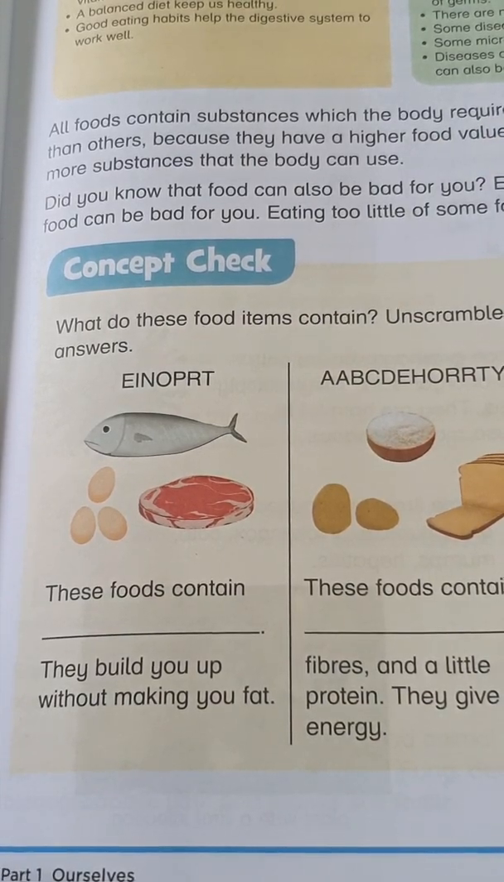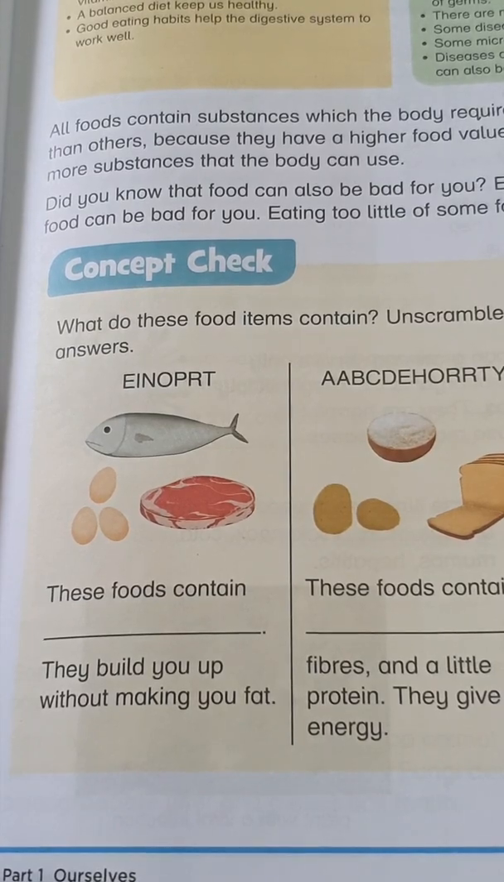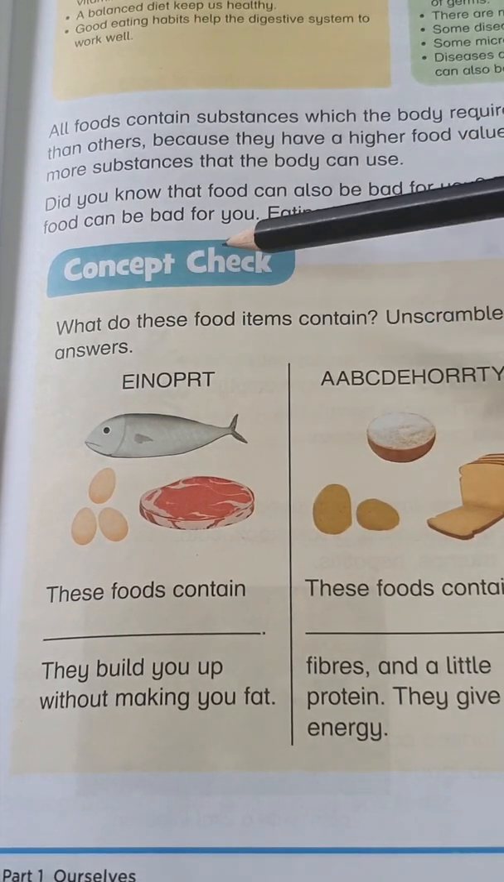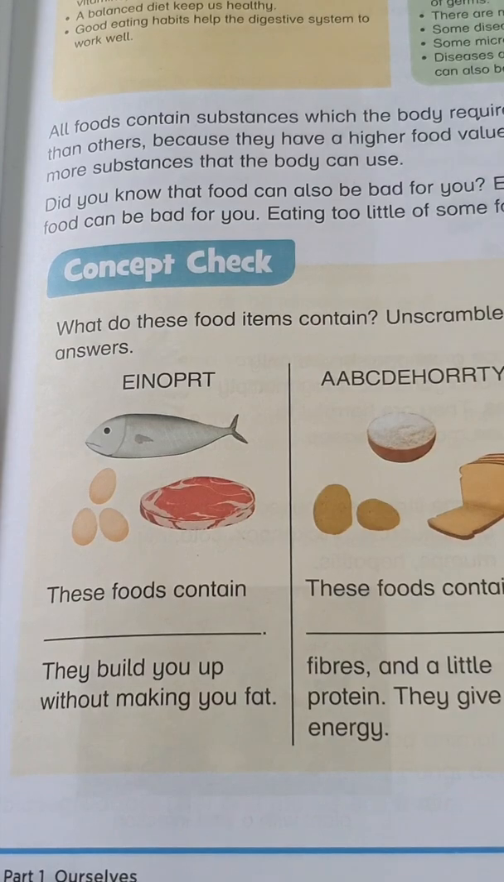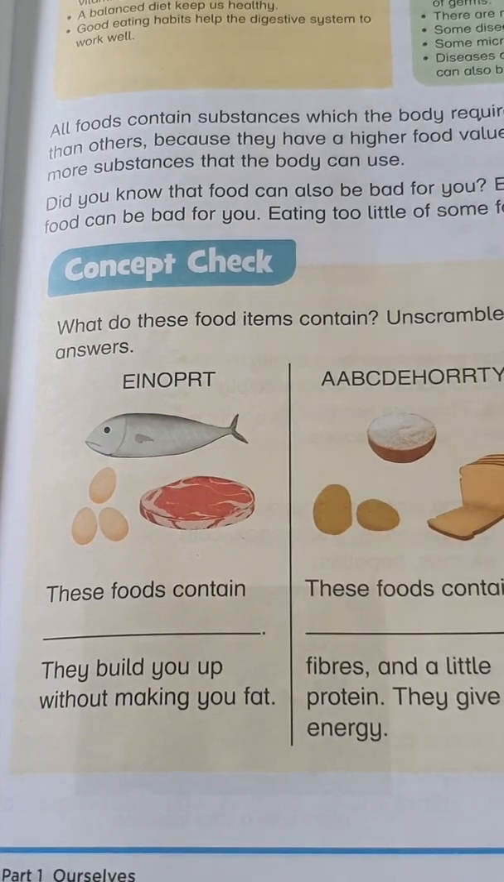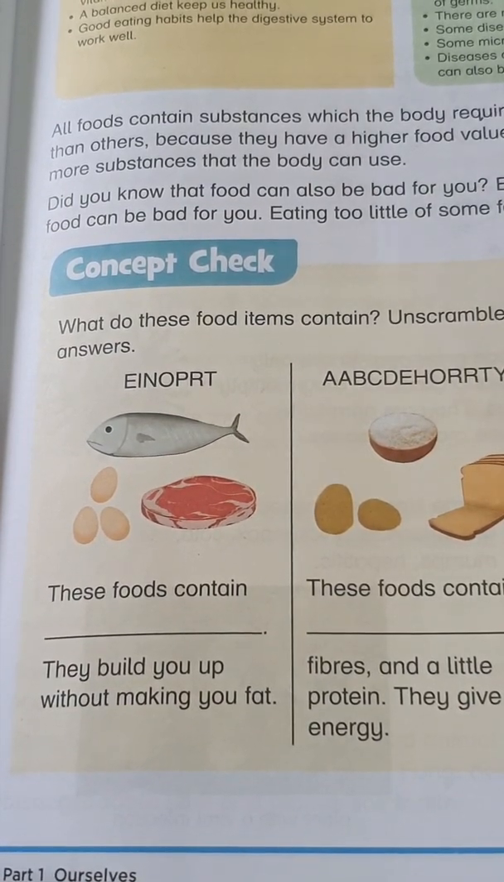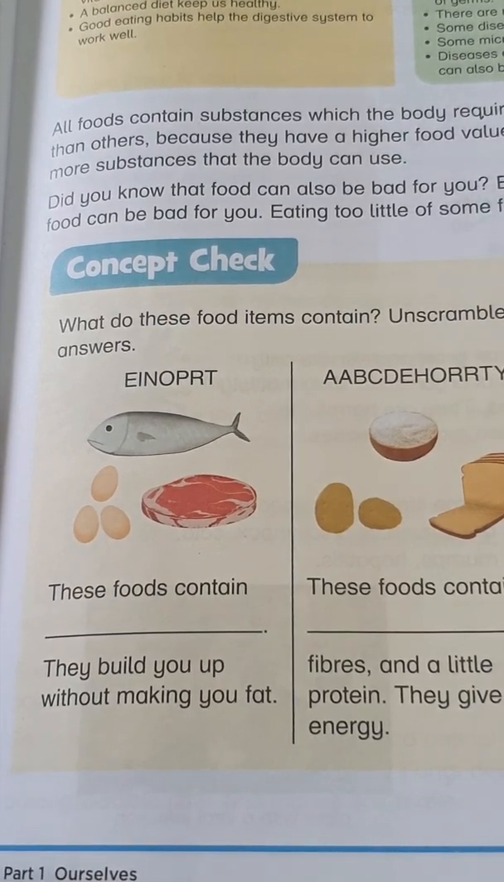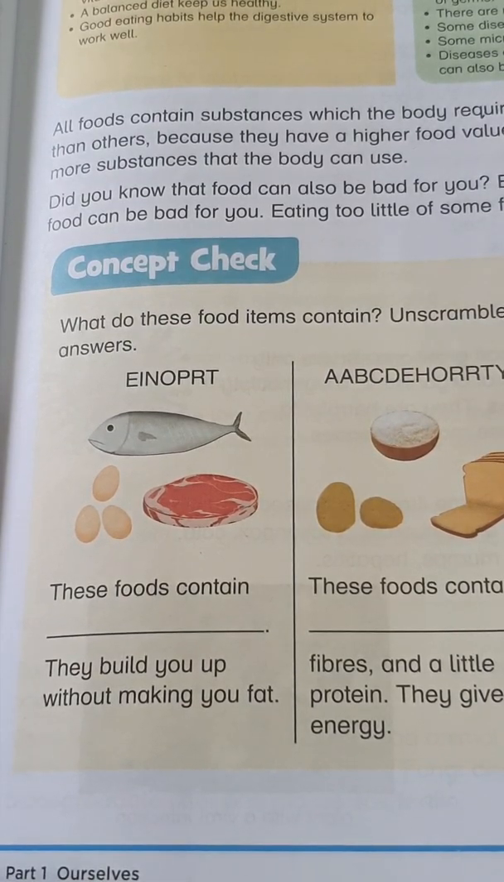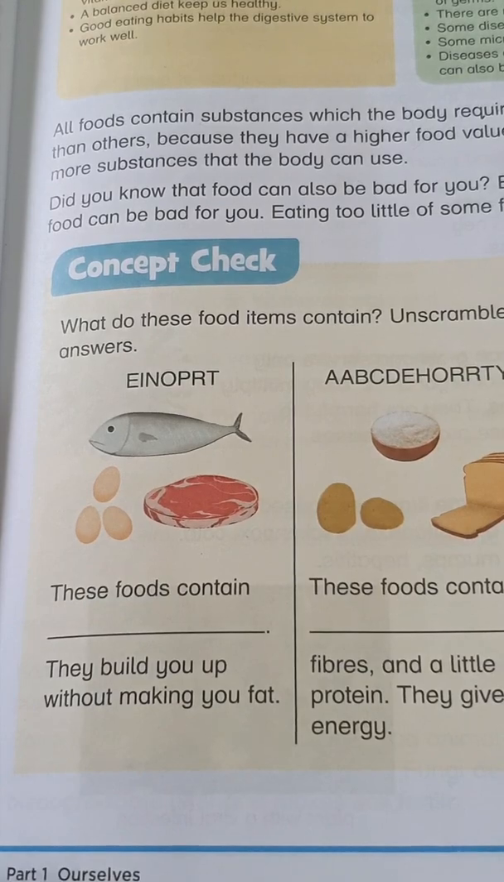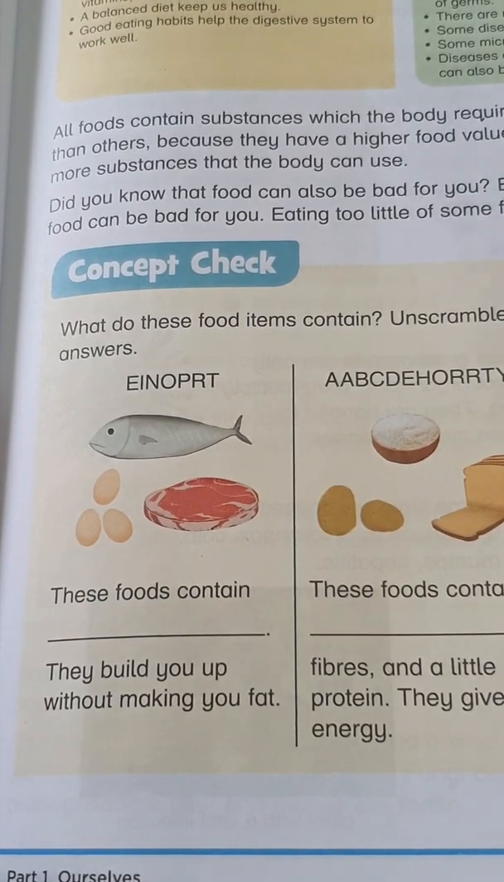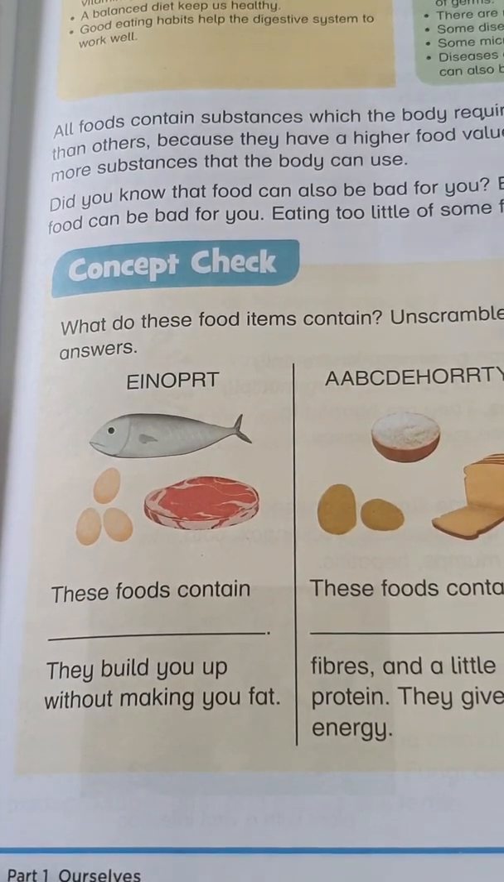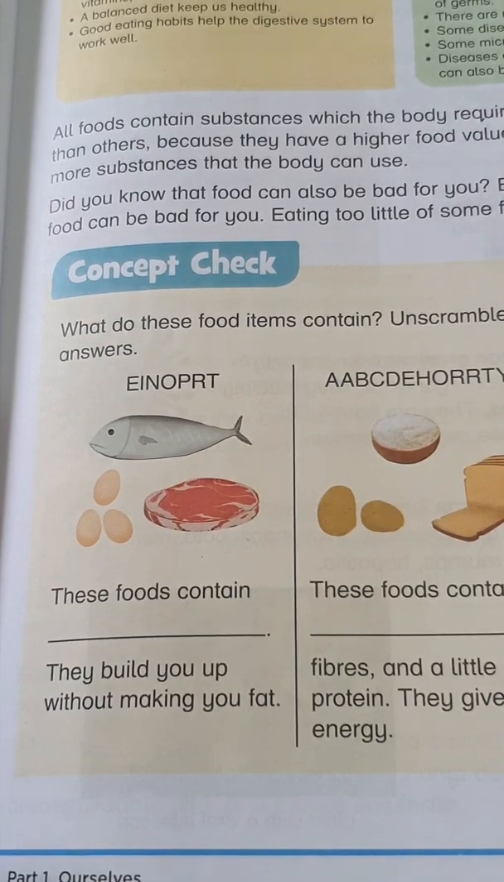Did you know that food can also be bad for you? We will learn about why food is bad for us. Eating too much of one kind of food can be bad for you. Okay, a very important part for kids, especially when you take a lot of sweets. Your teeth will be destroyed, your bones will get weaker if you take too much chocolate or sweets or candies. More sweets, more chocolate will affect your health, obviously.